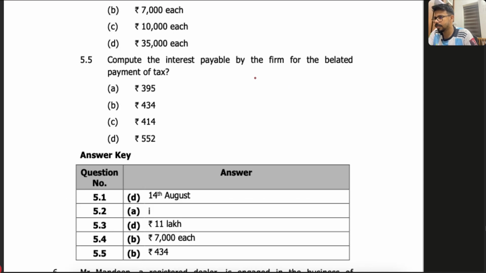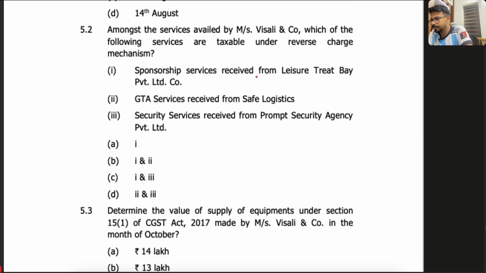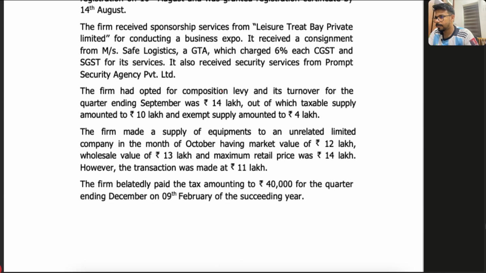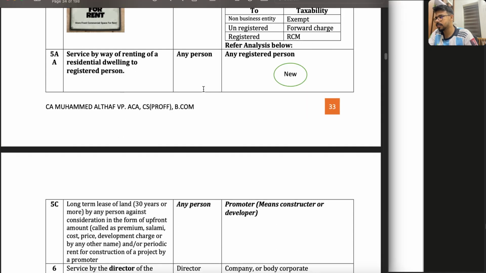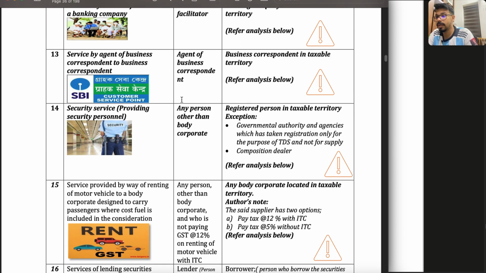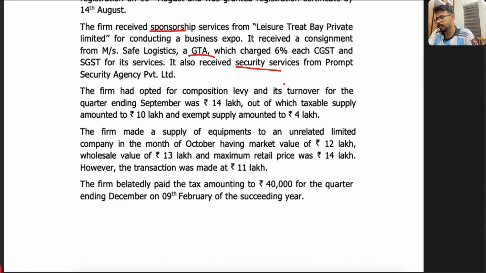Then we have security service. Okay, security service is actually important. In the security services, the supplier shall be any person other than body corporate, and the recipient shall be a registered person. If this combination comes, then only RCM, otherwise FCM. So tell me, buddies, in which cases RCM will be applicable here?